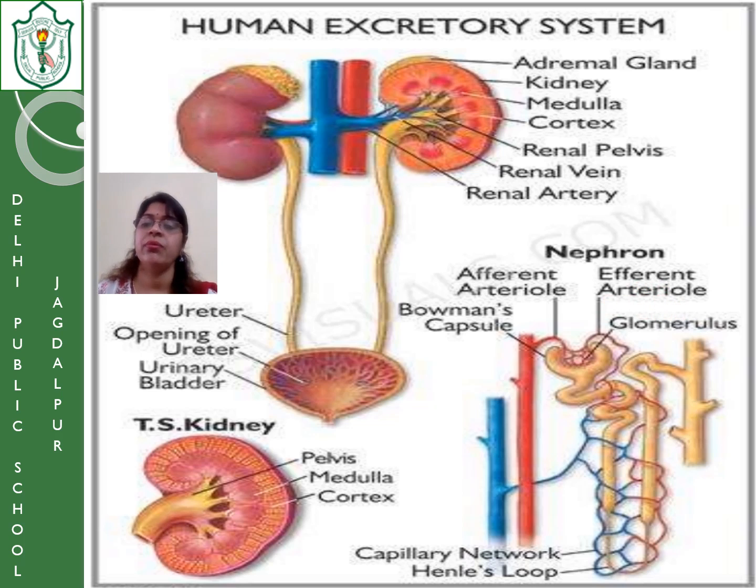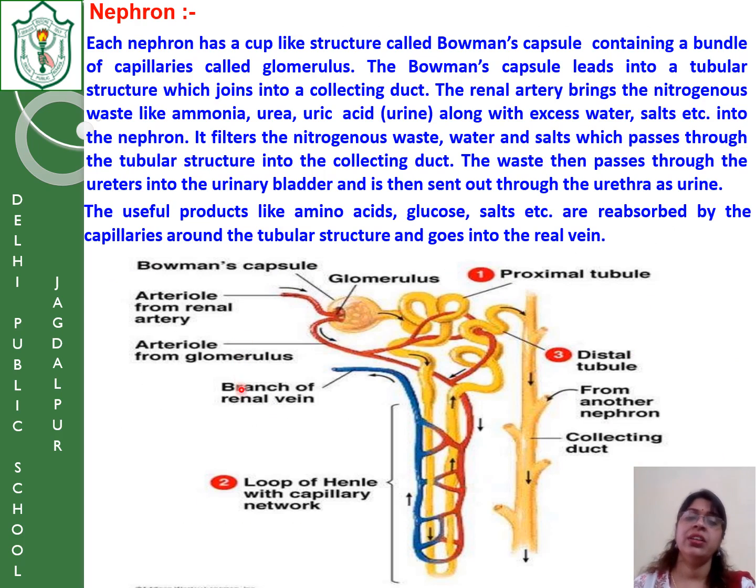Okay. Now, we are here in the detailed structure of the nephron. Each nephron has a cup-shaped structure called Bowman's capsule containing a bundle of capillaries called the glomerulus. So this is the Bowman's capsule where the tuft of capillaries, called the glomerulus, is present. The Bowman's capsule leads to the tubular structure which joins the collecting duct. This is the tubular structure. You can see this is the complete tubule and this portion is called the collecting duct.